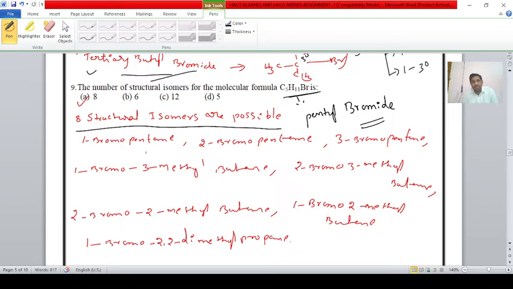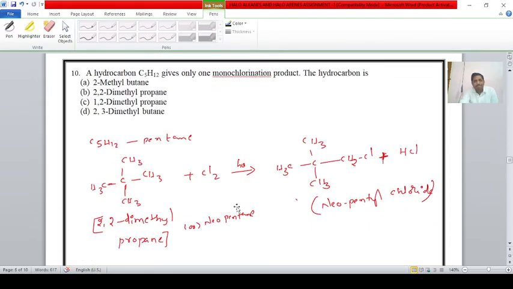Those are 1 bromopentane, 2 bromopentane, 3 bromopentane, 1 bromo 3 methyl butane, 2 bromo 3 methyl butane, 2 bromo 2 methyl butane, 1 bromo 2 methyl butane, 1 bromo 2,2 dimethyl propane. All these 8 compounds, their structures in detail we will discuss. Once verify the video on nomenclature. Clear, students? Next one.